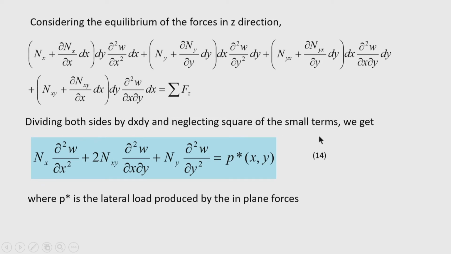Okay. So, considering the equilibrium in the z direction and dividing both sides by dx dy and neglecting the square of the small terms, we get this equation in this form: n x del square w by del x square plus 2 n x y del square w by del x del y plus n y del square w by del y square equal to p star x y. P star is a lateral load produced by the in-plane forces. So, that force we have taken as a fictitious load on the plate.